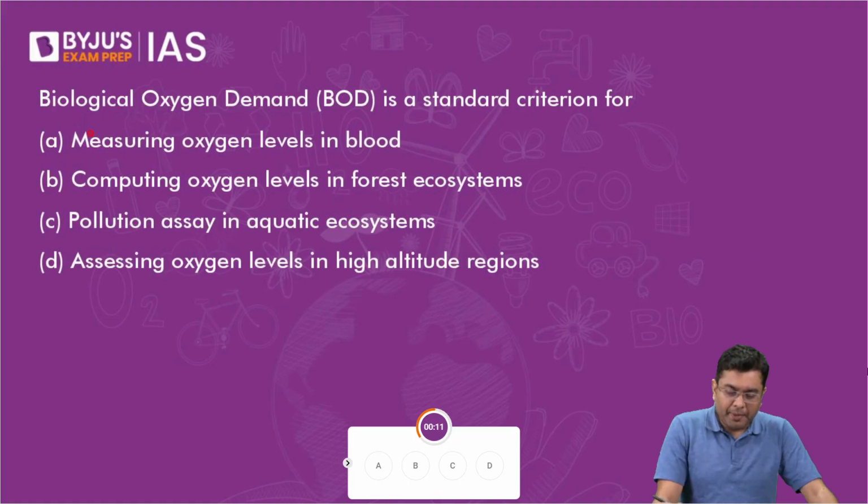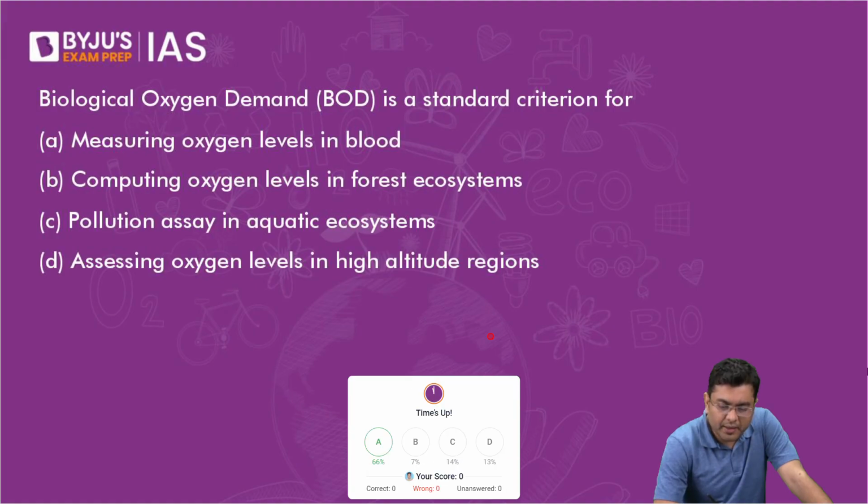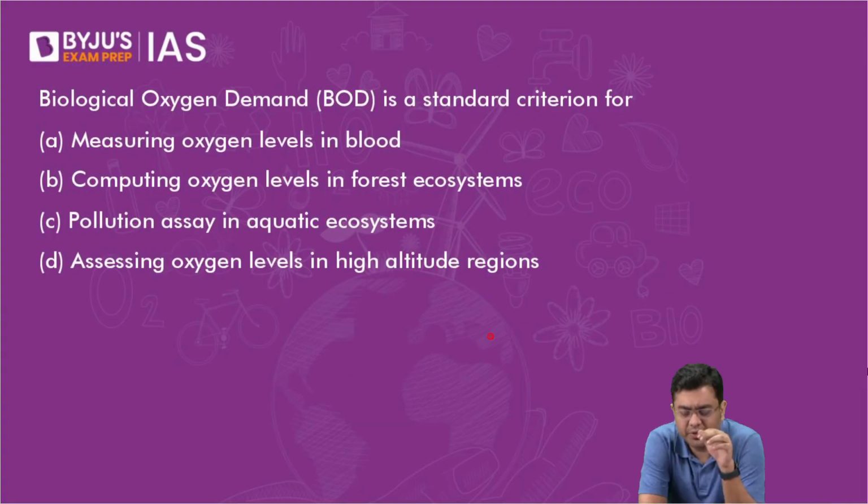Then after that, biological oxygen demand is a standard criteria for measuring oxygen levels in blood, computing oxygen levels in forest ecosystem, pollution assay in aquatic ecosystems, assessing oxygen levels in high altitude regions. They are very generic in approach, but one of you has actually raised one of the important questions.